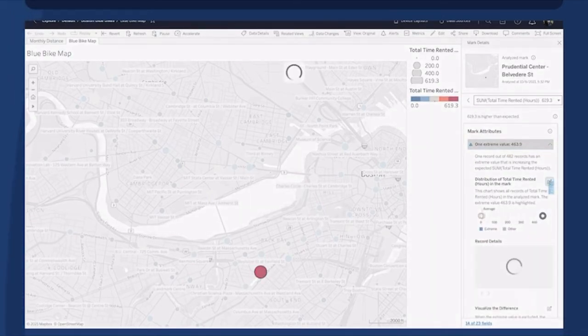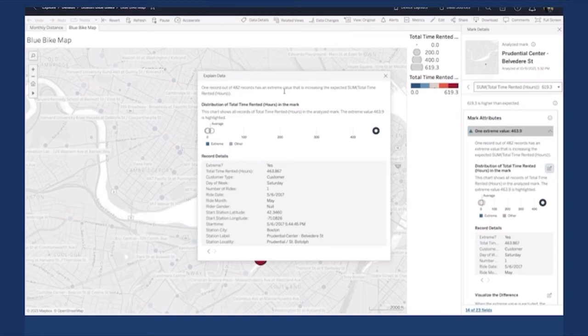Let's pop this out to take it. 482 rides that were taken from the Prudential Center has a really high value. And right here I can see this distribution of total time rented. And I see that there was one really long ride. 460 hours? That is more than 20 days. What happened here? Well, we include the record details so that you can easily see what happened for this one ride, and you can page through and compare it to other rides.